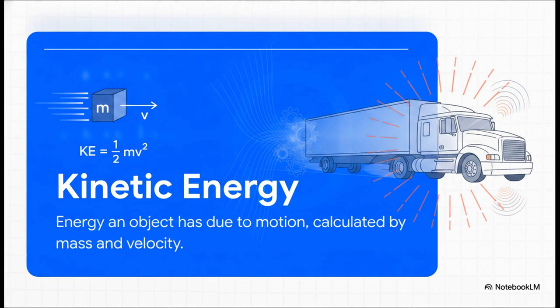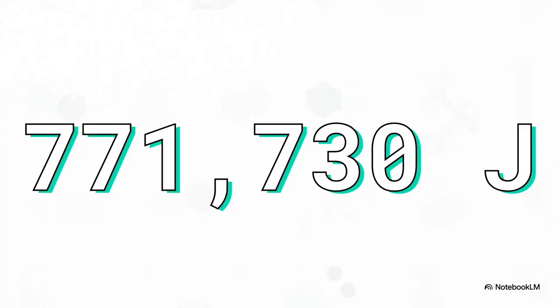When that massive vehicle comes to a stop, all of that stored motion energy has to go somewhere. And honestly, the numbers here are staggering. Our specific 2,000-kilogram vehicle traveling at 27.78 meters per second carries roughly 771,730 joules of kinetic energy. Think of those 771,730 joules as a ledger. When the car crashes, the universe must mathematically balance that exact ledger down to the very final decimal.